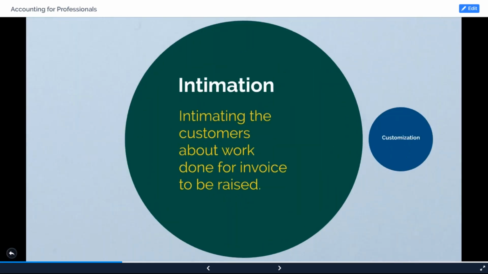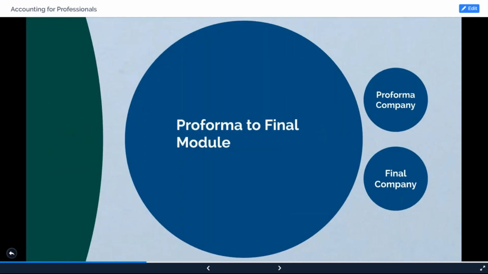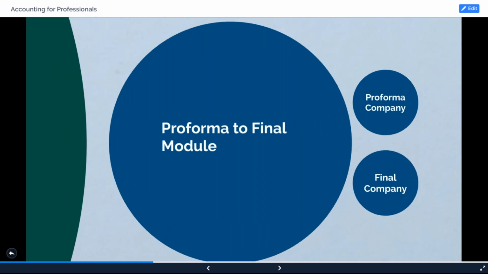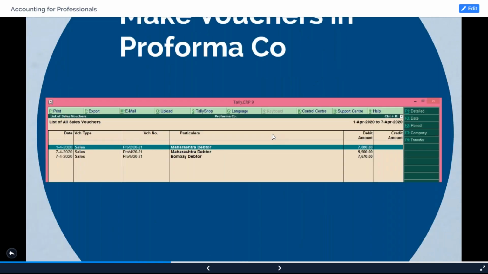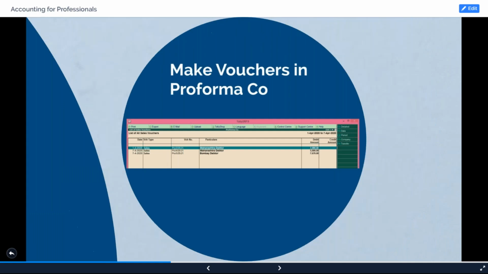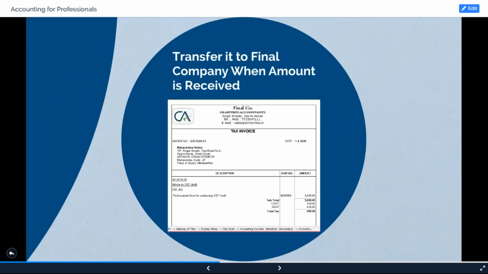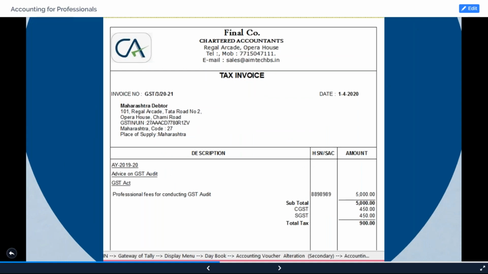The second one was intimating the customers about the work done for the invoices raised. This included the pro forma invoice concept, how to raise the pro forma invoice. And we just saw the pro forma to final module, whereby you can create the invoices in the pro forma company, and automatically transfer them when the amount has been received. This way the invoice will appear.